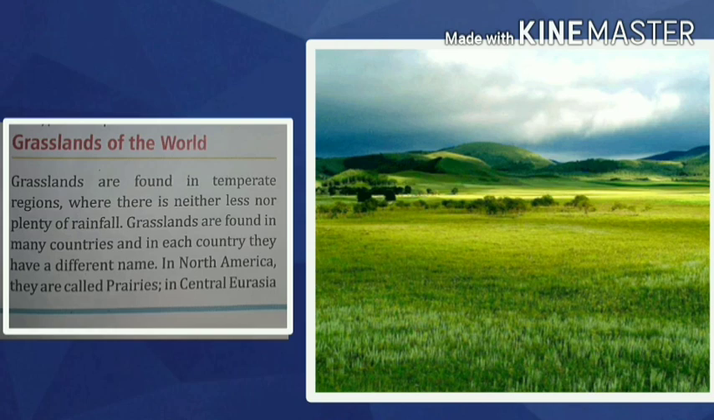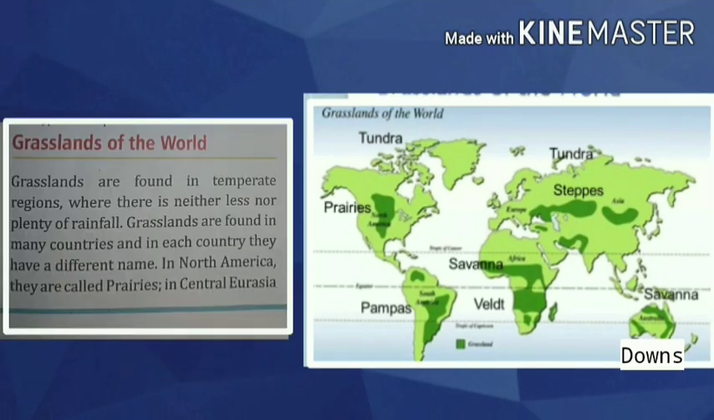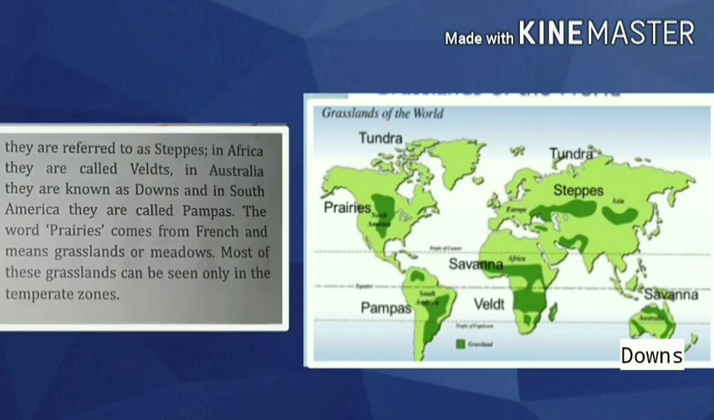Okay, now grasslands are found in many countries and in each country they have a different name. In North America they are called prairies. In Central Eurasia they are referred to as steppes. So Eurasia means Europe and Asia together. In Africa they are called veld. In Australia they are known as downs, and in South America they are called pampas. Okay, so the word prairies comes from French, and it means grasslands or meadow.